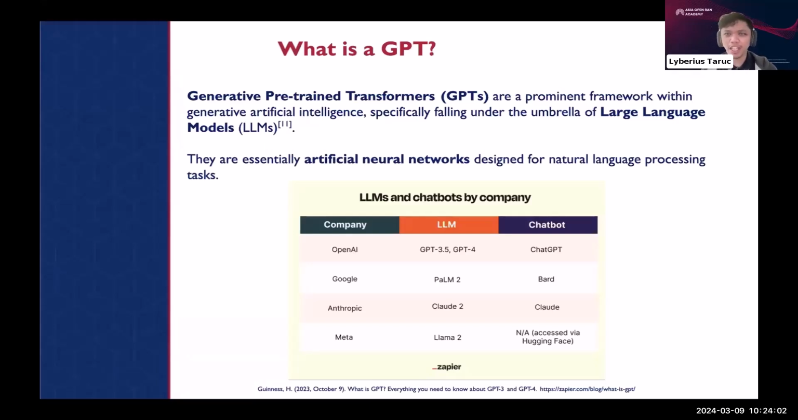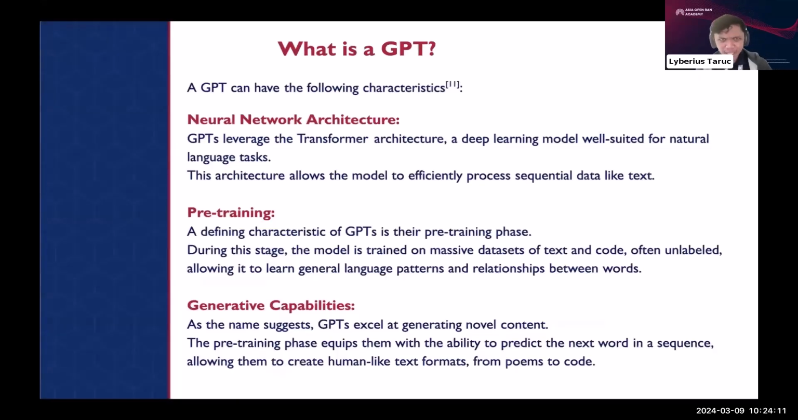But my point here is that GPT itself is called GPT because of several aspects or characteristics. Now, a GPT is named as such because of, again, generative, meaning it, as the name suggests, excels at creating novel content. Now, this is a bit of a double-edged sword. The pre-training phase equips them with the ability to predict the next word in a sequence, allowing them to create human-like text formats from poems to code and even images. So that is where the concept of generative would come in.